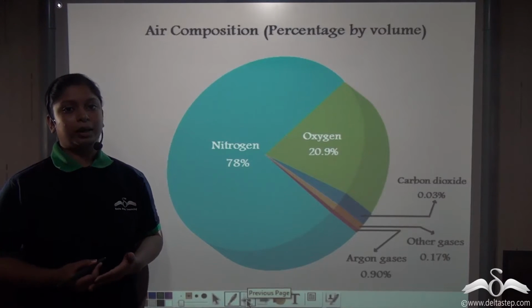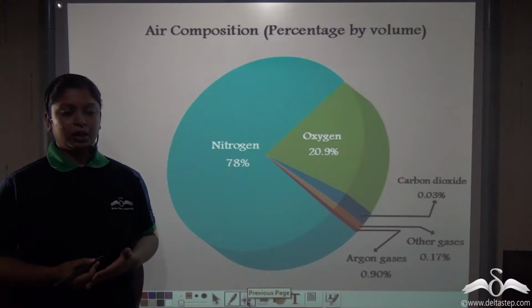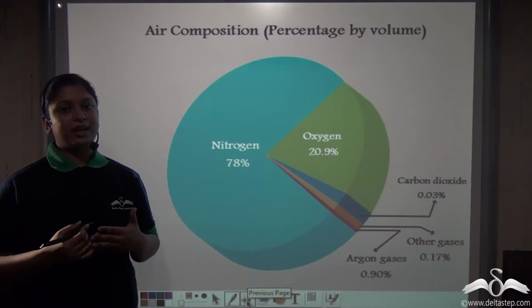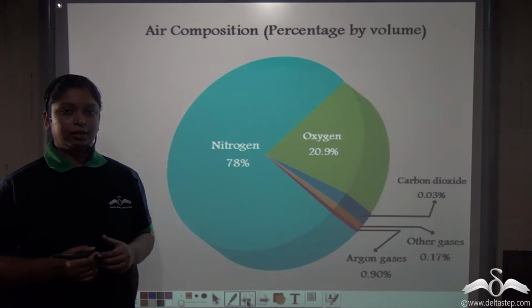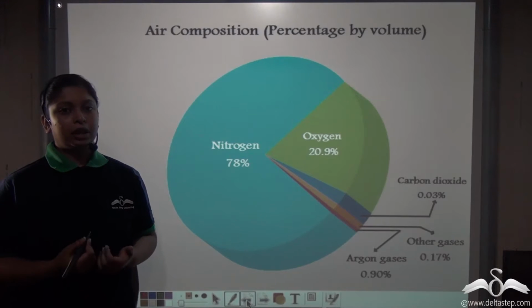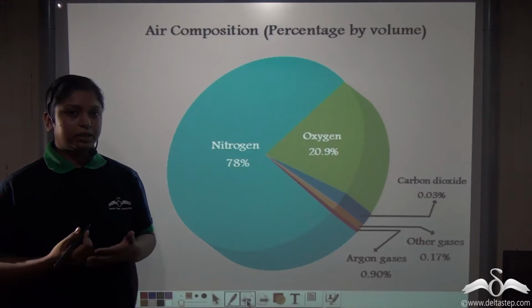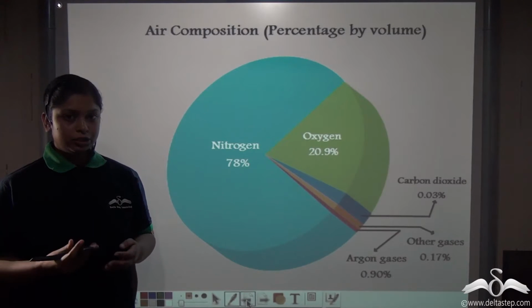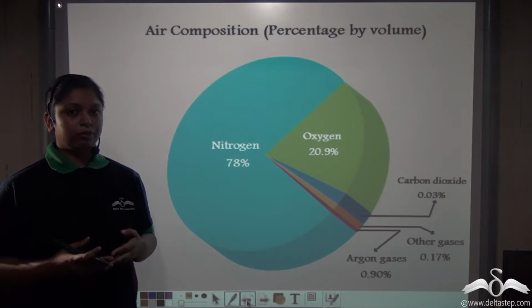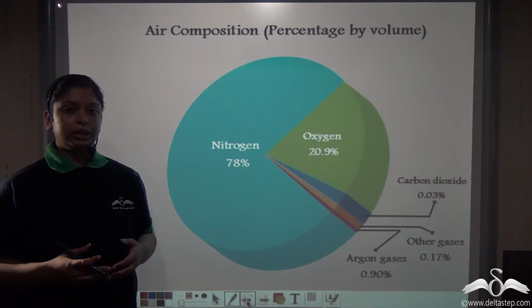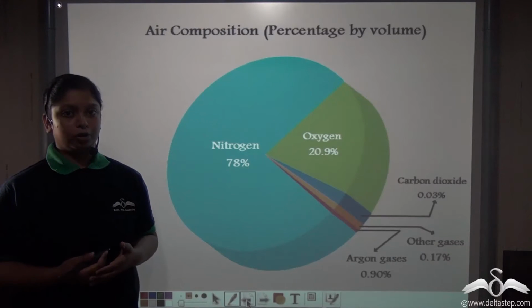Nitrogen is the most abundant gas in the environment. Nitrogen accounts for 78% of the air that is surrounding us. In the air, there are other gases like oxygen, carbon dioxide, inert gases, and water vapor. So, to use nitrogen for commercial purposes, we need to prepare nitrogen in the laboratory.